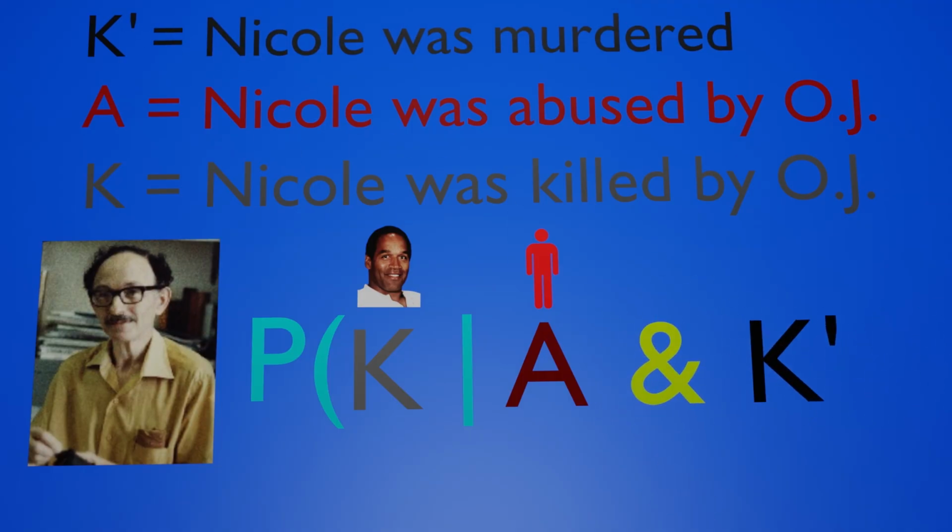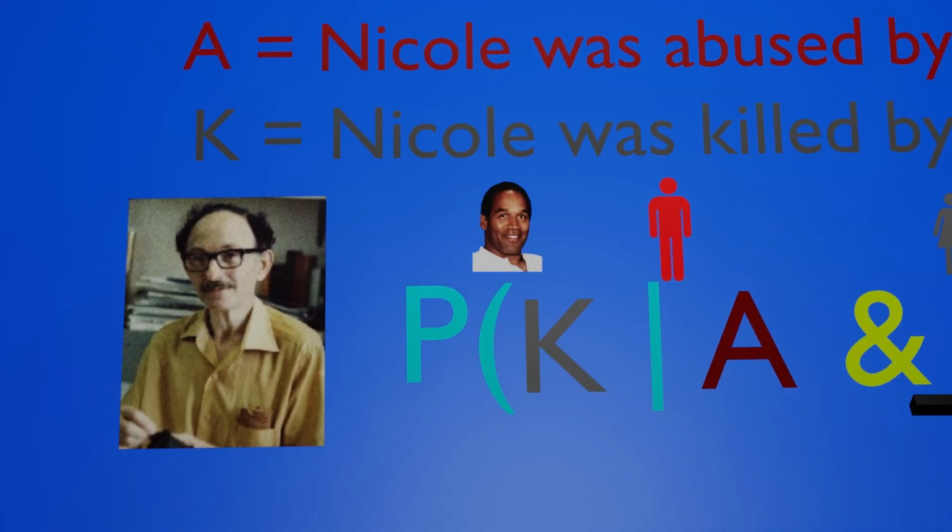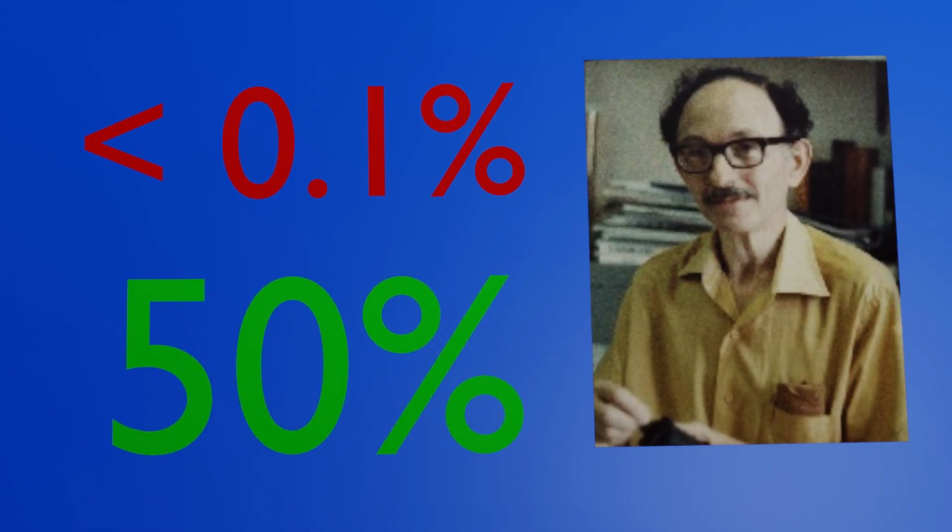Now the question becomes this. Given that Nicole was abused by O.J., and given that she was murdered, what is the probability that O.J. was the killer? Notice how we added a crucial piece of information. We already know a murder occurred. Good argued that once we condition on that fact, the probability jumps dramatically. Instead of less than 1 in 1,000, he estimated it was roughly 1 in 2.